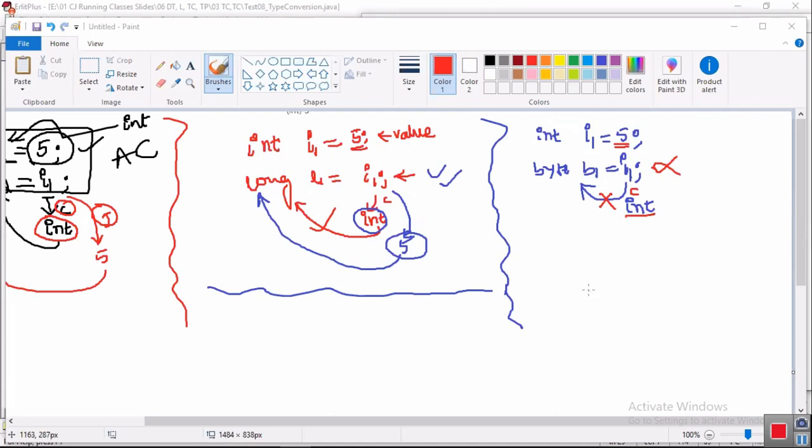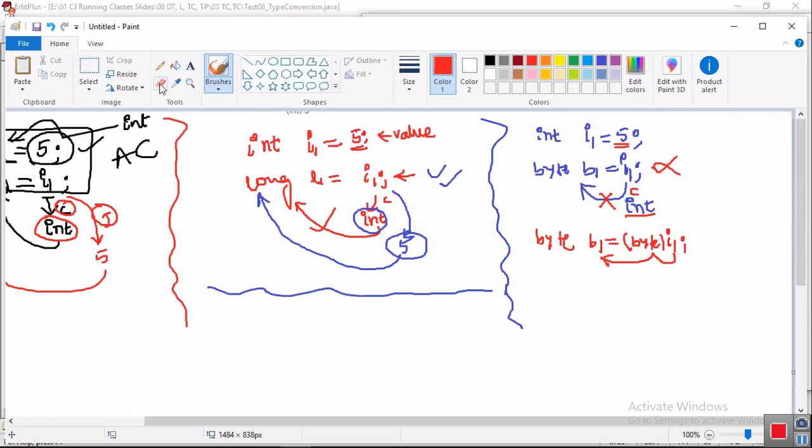We have to use some cast operator. Wonderful. Tell me how to write the statement. Byte b1 equal to, in bracket, byte i1. You want to convert int to byte, so byte i1 we have to write. Then we assign byte to byte, right? Right, sir. Then what will the compiler understand here?